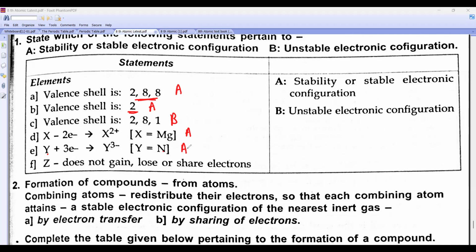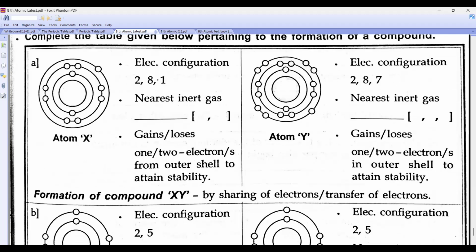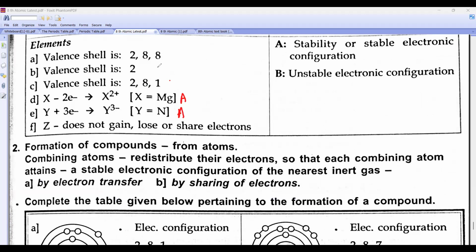Clear? Now we go to the formation of compound. Look, this is 2, 8, 1. So which is the nearest noble gas? Stable, stable, unstable, stable, stable. Does not gain, lose, or share electrons. The last one also does not gain, lose, or share electrons. Again, it will be stable. The one who does not gain, lose, or share is stable only.